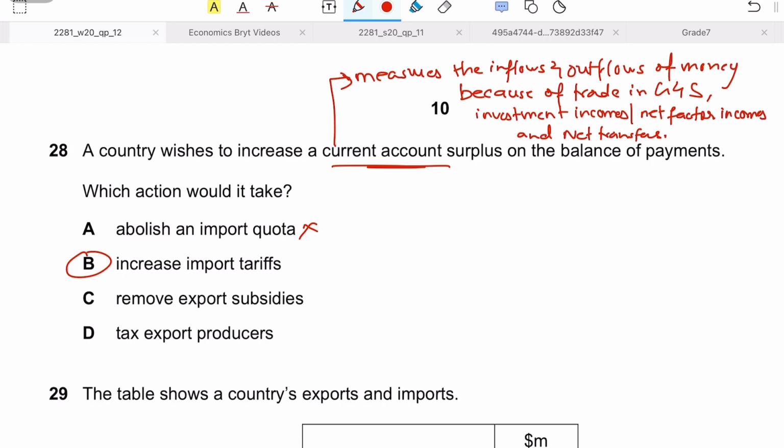Taxing export producers would also not be the answer, otherwise the cost of production for exports will rise, which would make exports uncompetitive compared to other countries. Hence exports will fall.